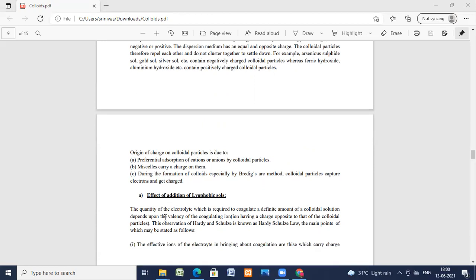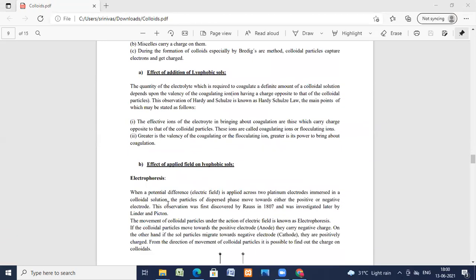Now, the effect of the addition of electrolytes on lyophobic colloids. How is the protection? We'll see. The quantity of the electrolyte required to coagulate a definite amount of colloidal solution depends upon the valency of the coagulating ion. This observation is the Hardy-Schulze law.